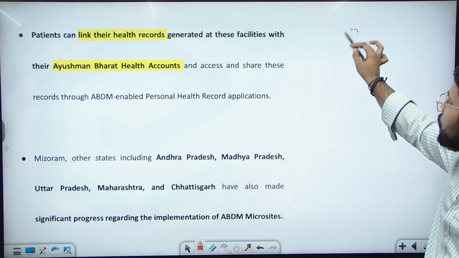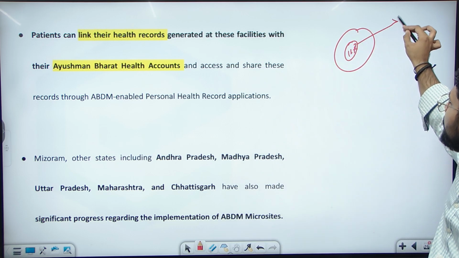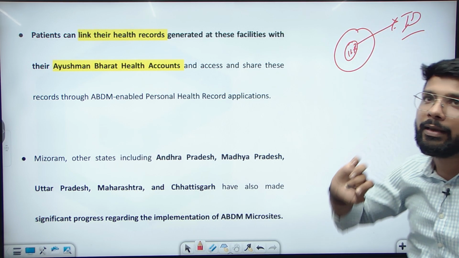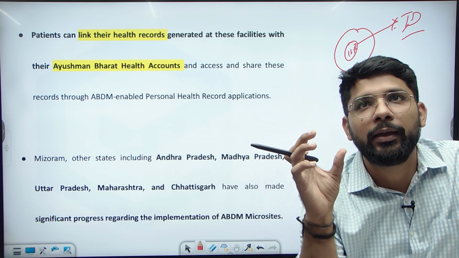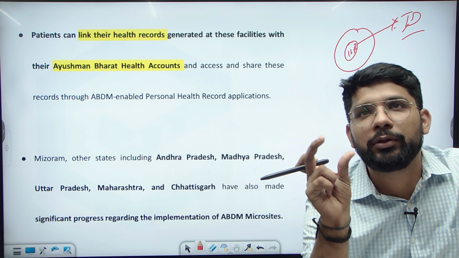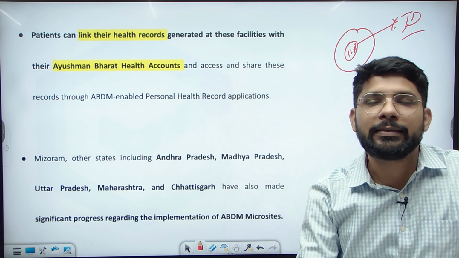Like you are at a hospital, your health record can be linked to your health ID that is generated through the ABDM. जो आपका health ID होगी, that can be linked through these hospitals, and your data, your reports, your treatments will be uploaded to the Ayushman Bharat Digital Health Mission site.